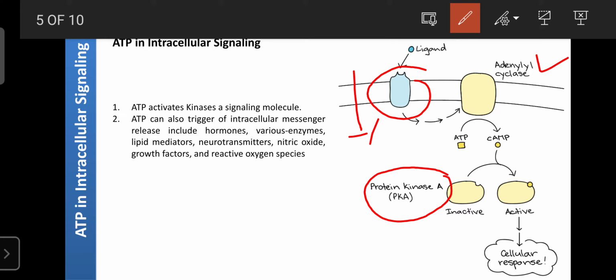This PKA is one of the signaling molecules. If it is activated, all the cell responses occur, that is the breakdown of glycogen or synthesis of glycogen, or accumulation or release of calcium. Whatever the cellular responses are, such as synthesis of proteins or decrease of the glucose level, all of these depend upon the activation of signaling molecules like protein kinase A.